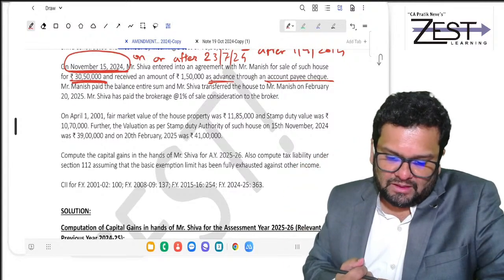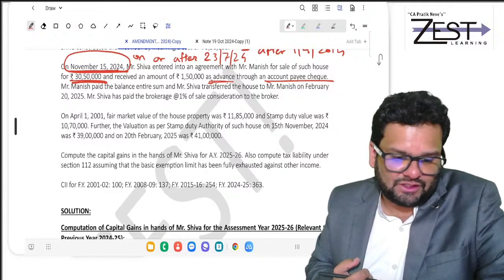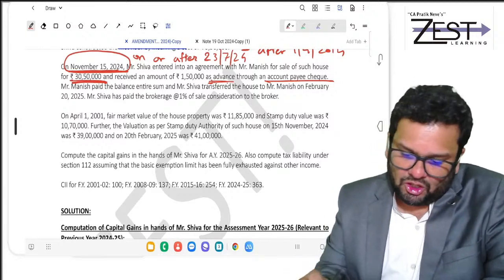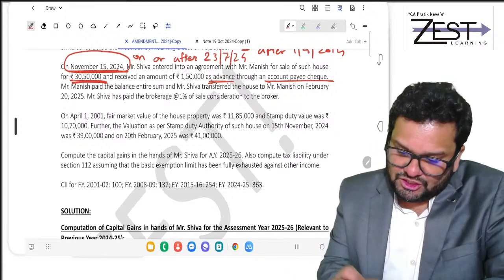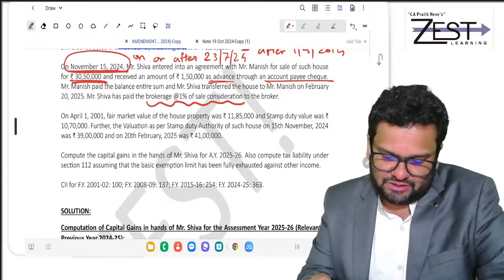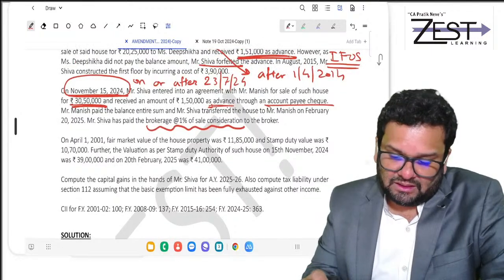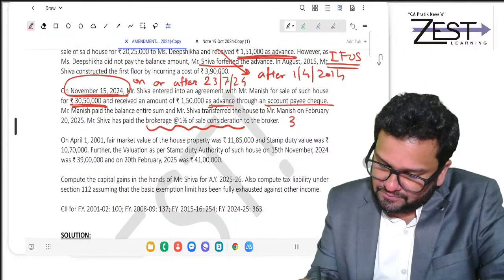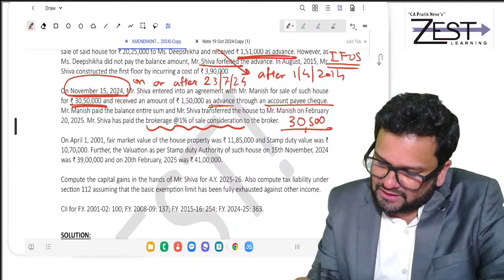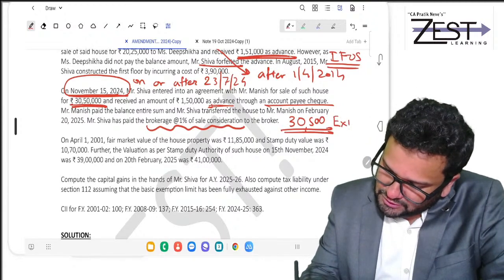Okay. Mr. Manish paid the balance entire sum and Shiva transferred the house to Manish on Feb 2025. Shiva paid brokerage at 1% of sale consideration. Okay, so yes, 30 lakh 50,000 into 1%, 30,500 is expense on transfer. It is expense on transfer.